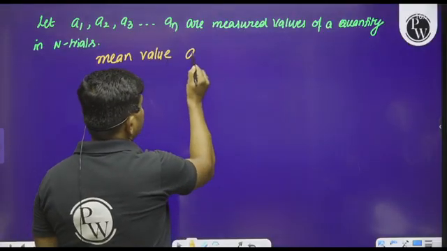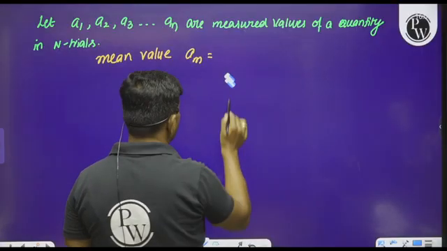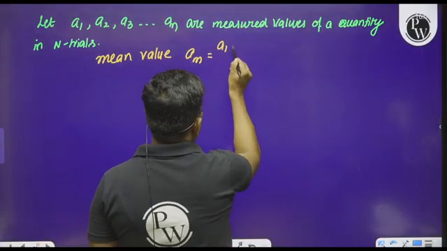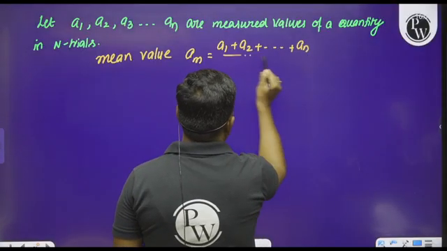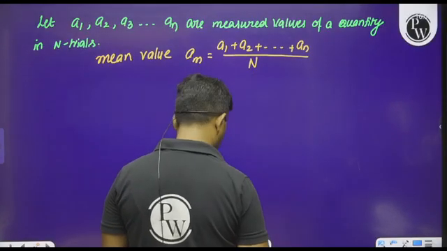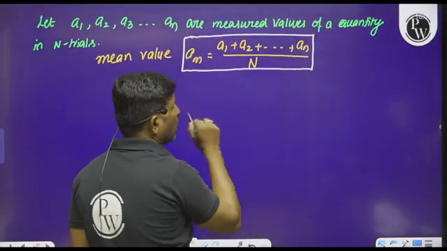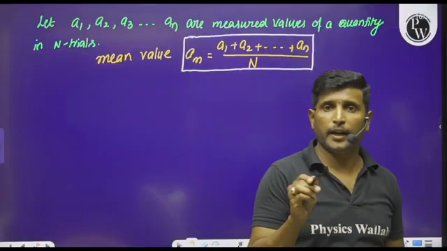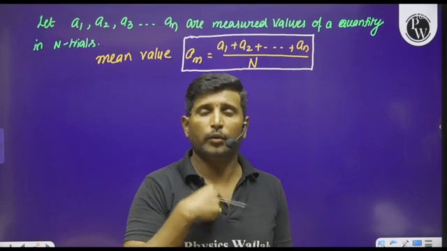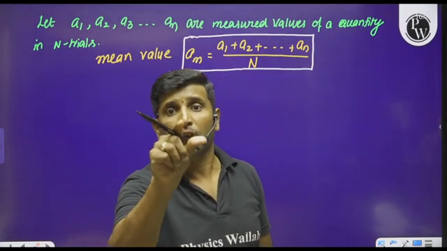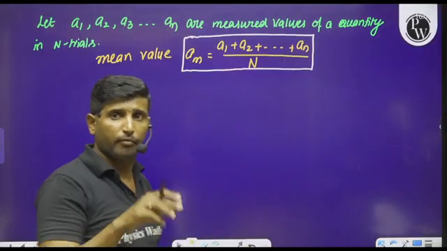So see here, A mean can be written as A1 plus A2 plus so on AN, divided by n. So if I add all the values, all the measurements, and divide by the number of trials, then whatever value we get, we call that value the mean value or true value or absolute value, or perfect value.